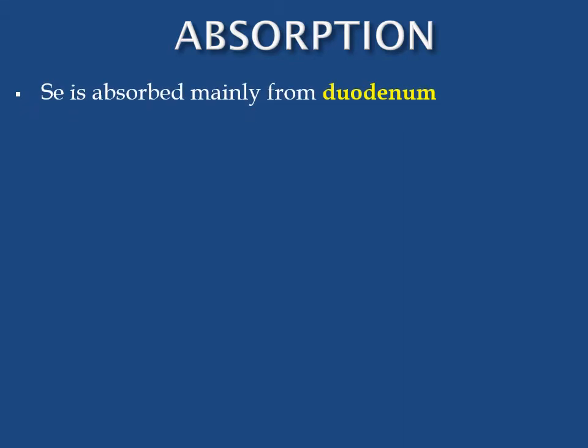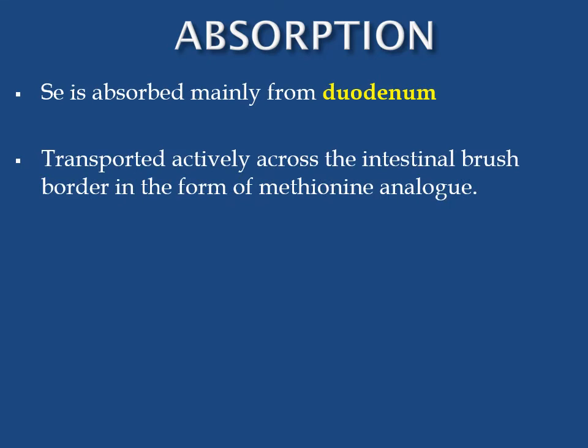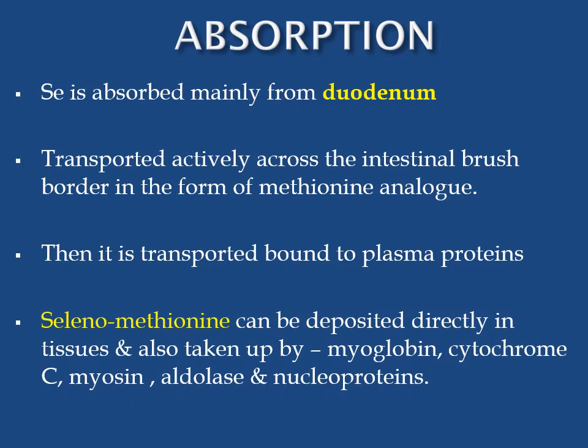Absorption of selenium. Selenium is absorbed mainly from the duodenum. It is transported actively across the intestinal brush border in the form of a methionine analog. Then it is transported bound to plasma proteins. Selenomethionine can be deposited directly in tissues and also taken up by myoglobin, cytochrome C, myosin, aldolase, and nucleoproteins.